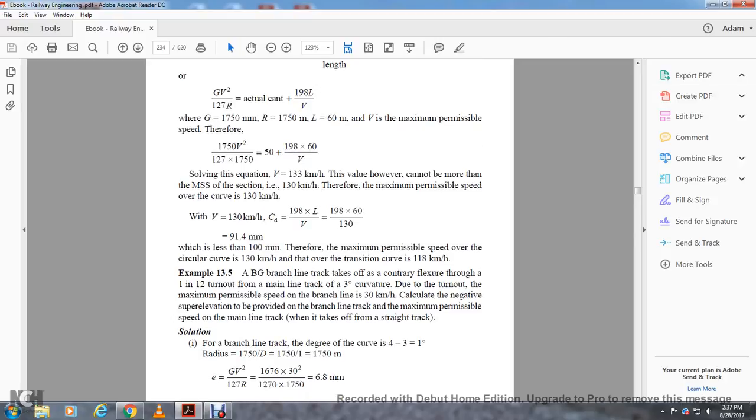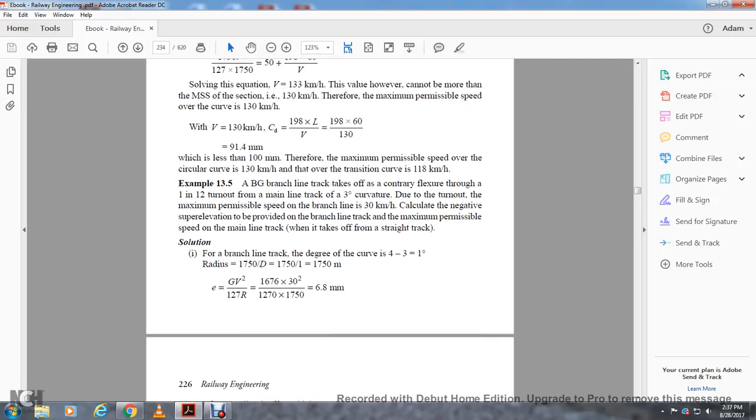If the transition curve is 118 kilometers an hour. Broad gauge line with the take-off for the contrary flexure through the 1 in 12 turnout, main gauge light track, with the curve due to the turnout, the maximum permissible speed on the branch line is 30 kilometers an hour. Calculate the negative super elevation provided with the branch line to the maximum permissible speed of the main line track, which takes off the straight track.